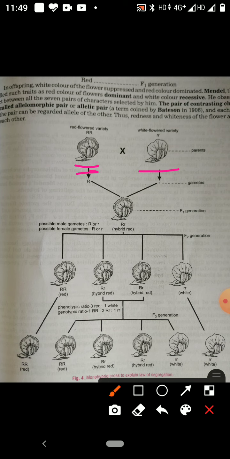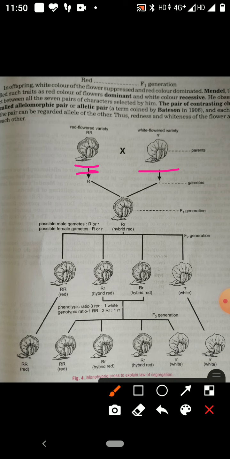These characters of the plant, that is height of the plant, color of the flower, position of flower, shape of the pod, are controlled by factors. So children, you have to know that there is a factor, and that will control the character.